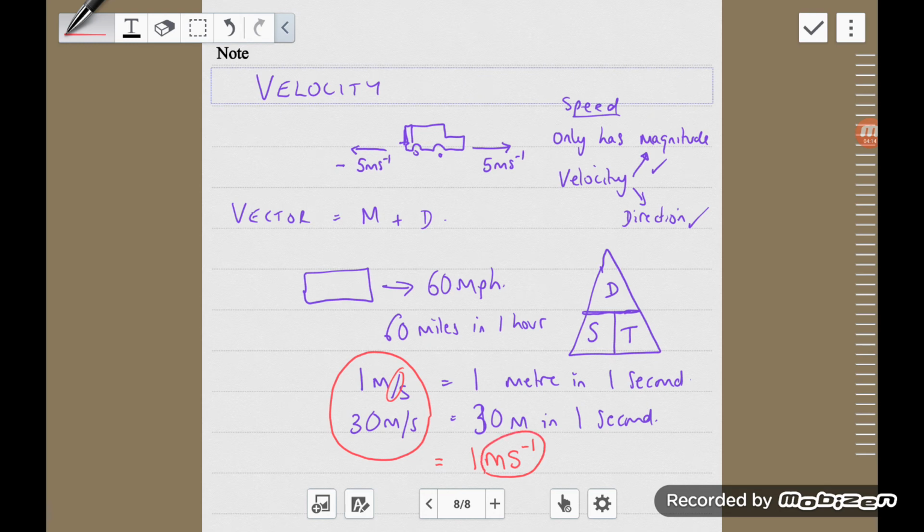So, 3 things to know about velocity. 1, it is a vector quantity, which means it has magnitude and direction, an amount, and physicists are told which way it's going by either being plus or minus. The second thing is the formula, which is the distance over the time taken, that it's measured in meters per second, and that is written ms to the minus 1. So that is velocity.